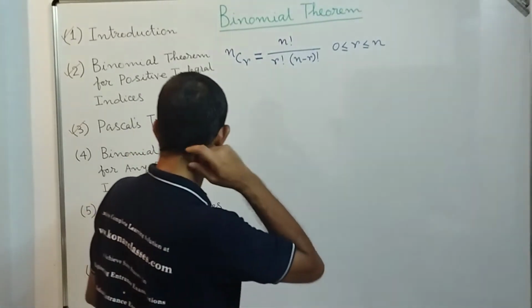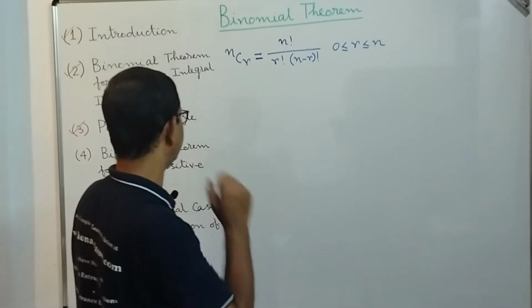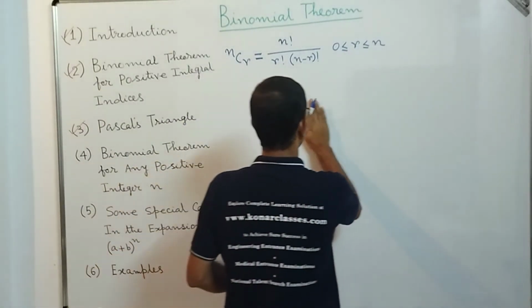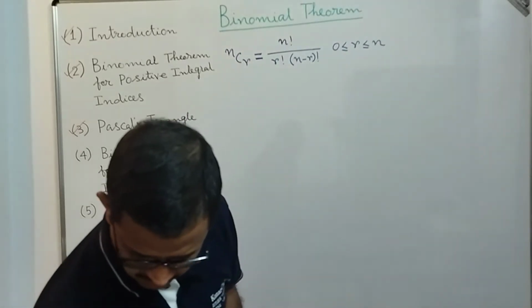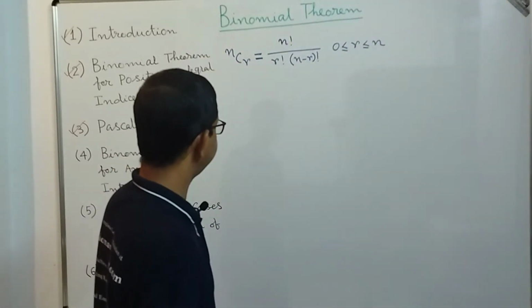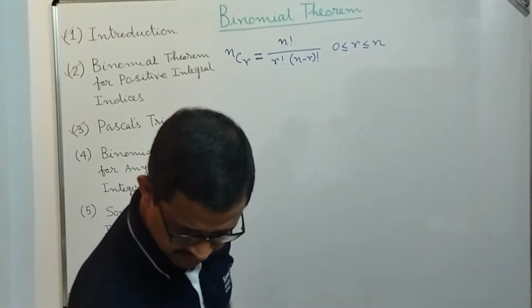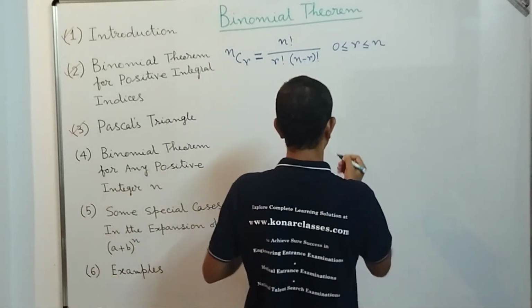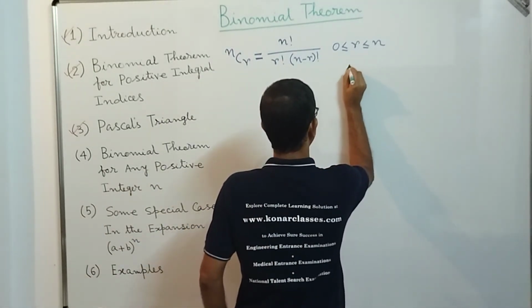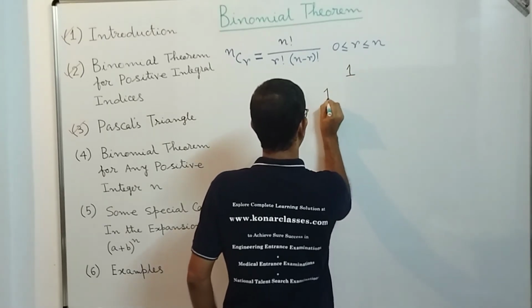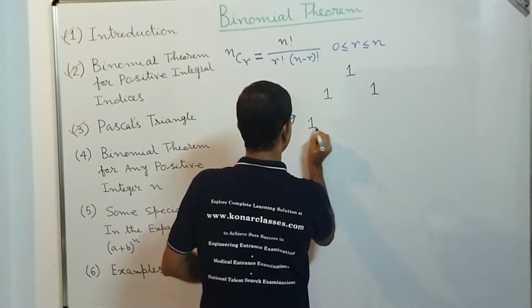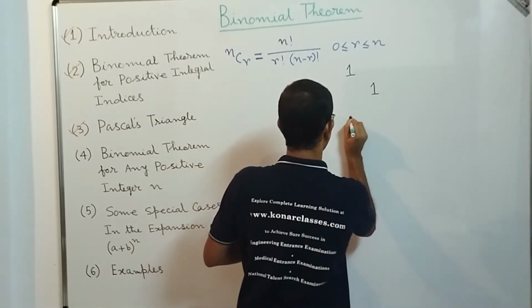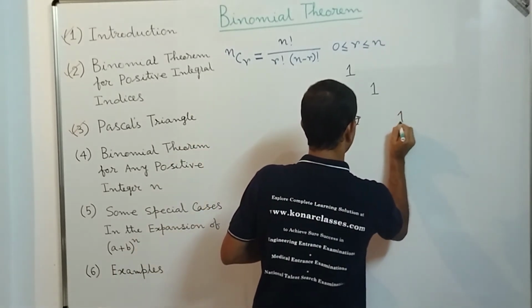The Pascal triangle I did earlier, let me write it down quickly. The first row is 1. Then it is 1 and 1. Then 1, we add 1 and 1 to get 2, and then 1.